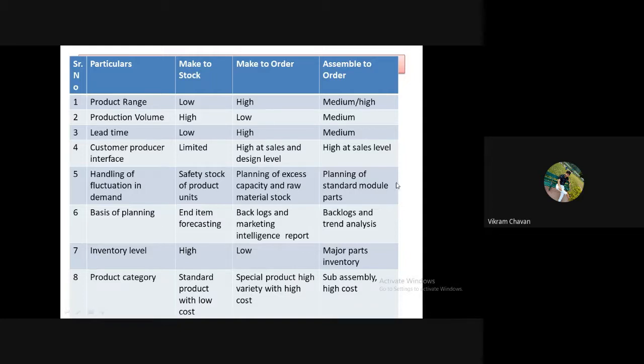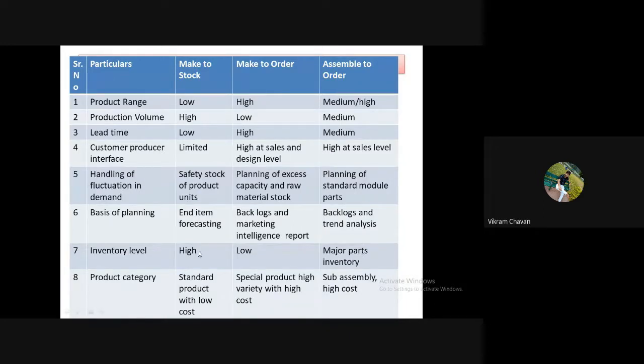Then in assemble to order type of production, here also backlogs, whatever pending orders are available, will showcase the demand of the product in the market, and also the trend analysis. What is the trend in the market? Okay, now which types of laptops are purchased by the customer, what is trending in the market, that trend analysis is also prepared by the market analyst, and that will be considered as a basis of planning for the assemble to order type of production.